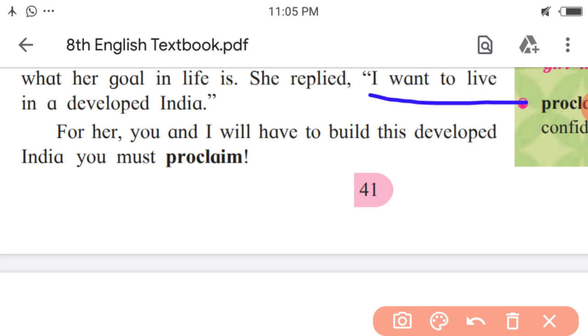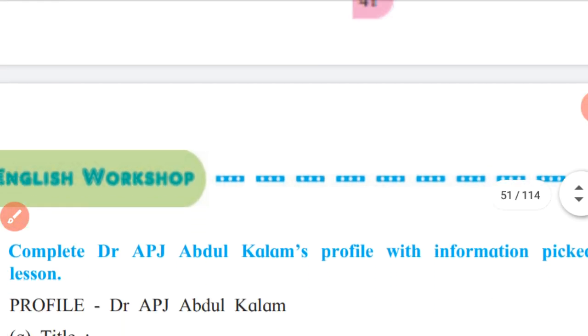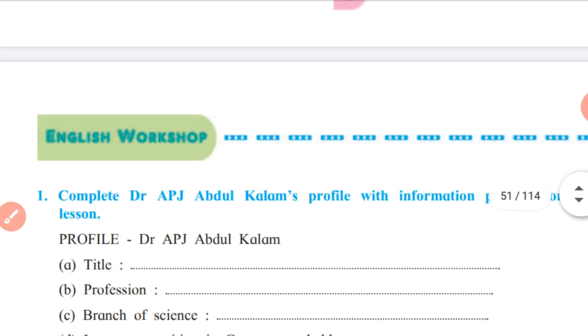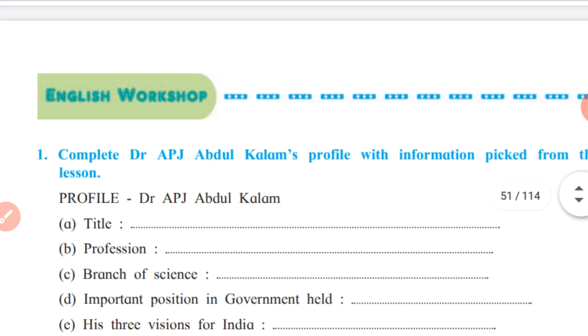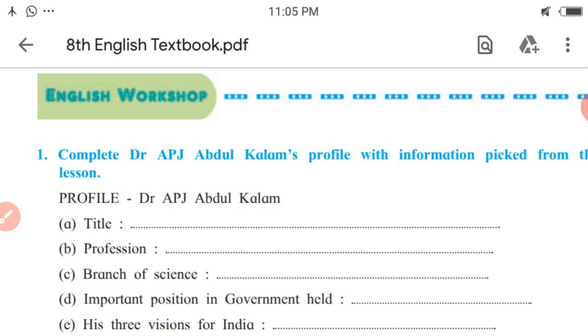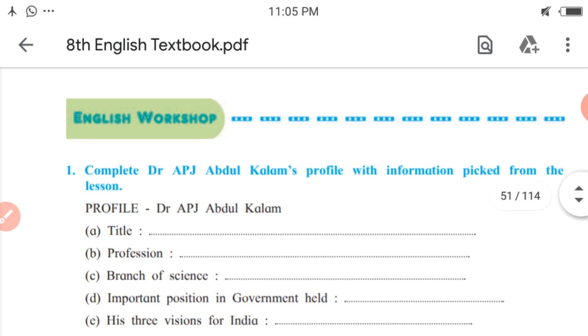What is it? I want to live in a developed India. Kalam says to we all Indians that we must think to live in developed India.